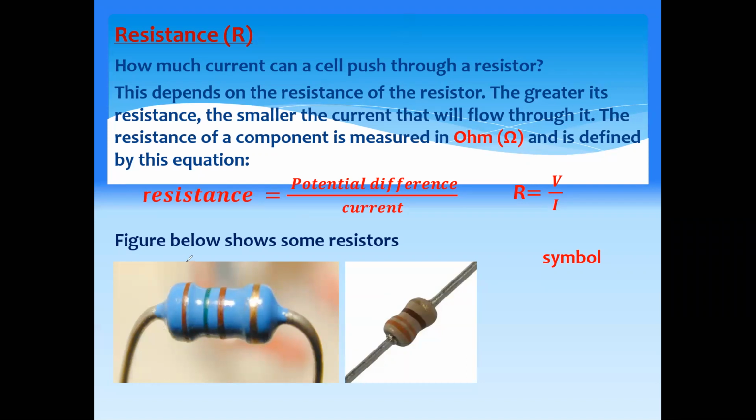For example, the first color is brown, which represents 2. The second color is green, which represents 4. And the third color represents the power of 10. So it is 24 with 10 raised to power 2, and when you solve it, it comes out to 2400 ohms. The color coding you don't have to learn. This is just extra information which I give. It's not a part of the syllabus or course outline.